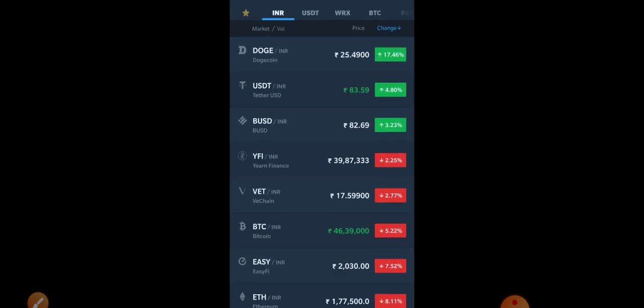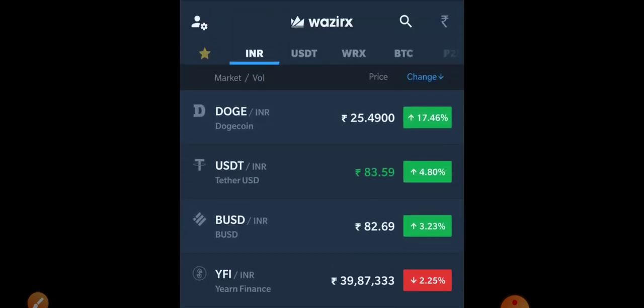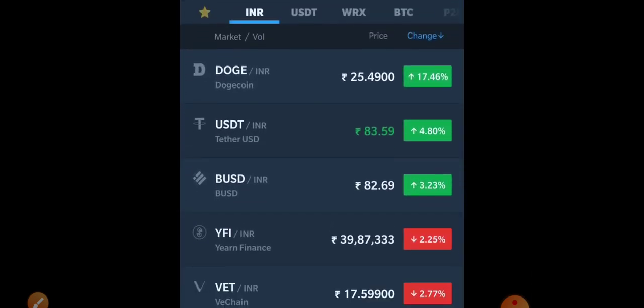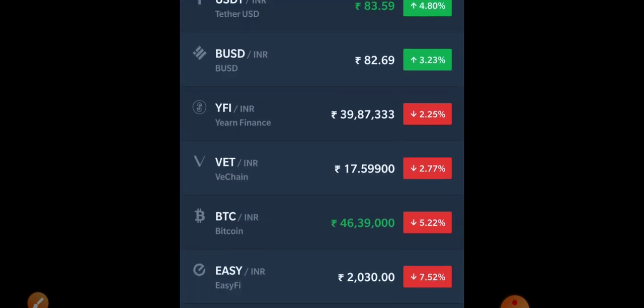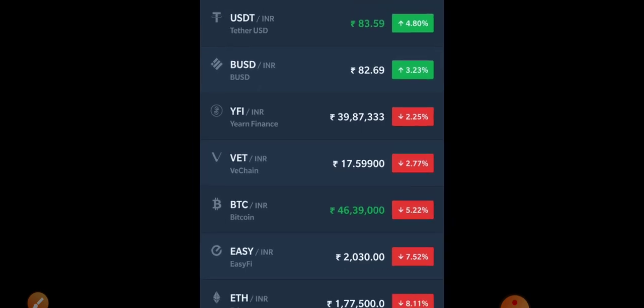After you complete all these things, the WazirX platform looks something like this. You will see various coins like Dogecoin and VeChain. All these are different types of cryptocurrencies. You can see even Bitcoin also. Now we know that the market is currently down, especially the crypto market.